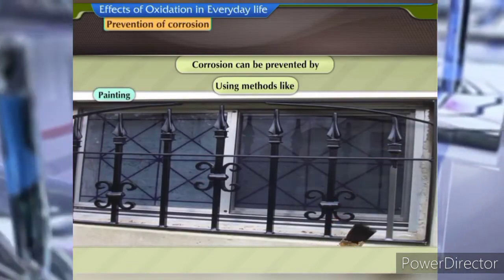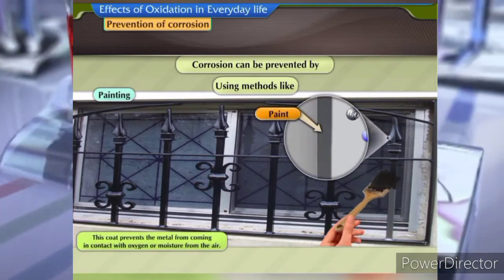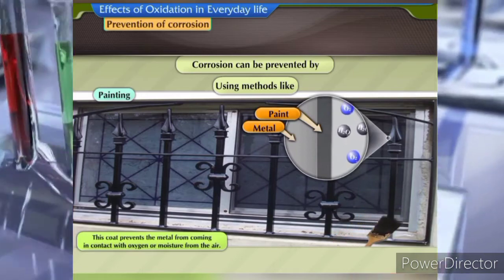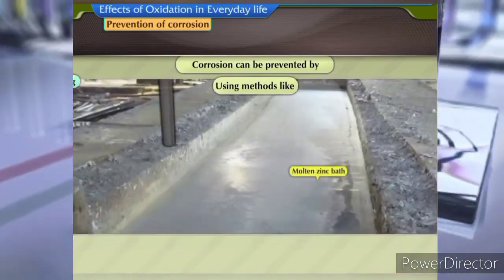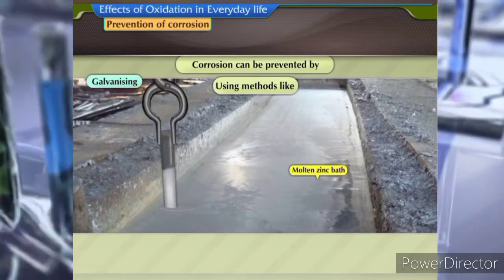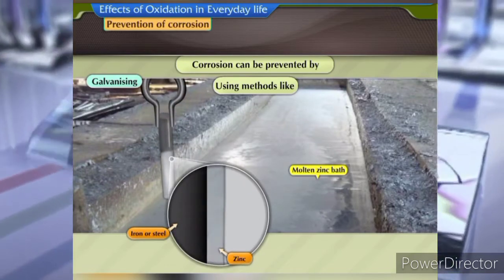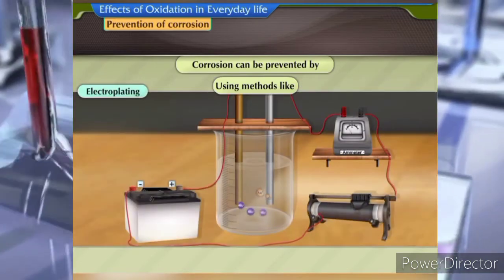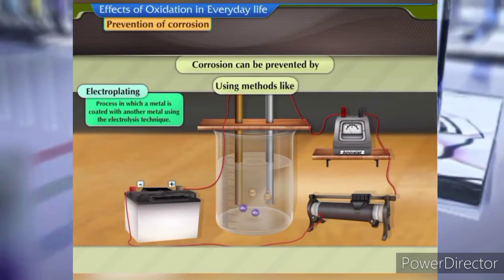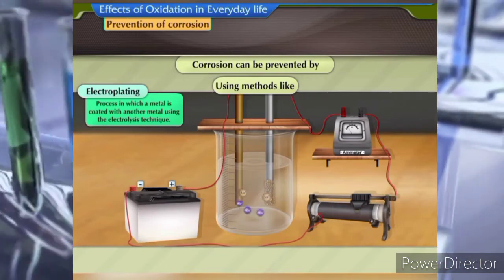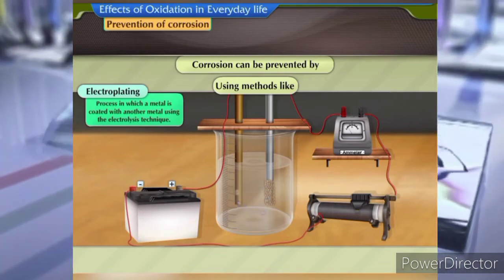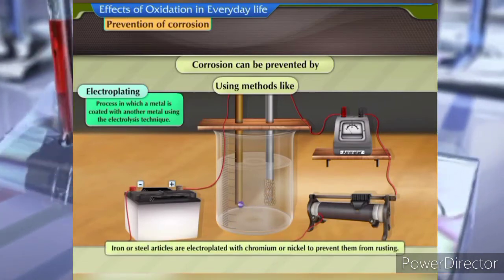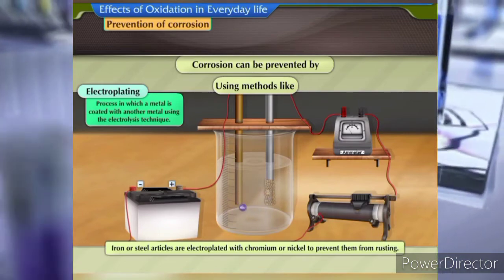Painting forms a protective coat on the metal surface. This coat prevents the metal from coming in contact with oxygen or moisture from the air. Galvanizing is a process of coating zinc on iron or steel to prevent it from corrosion. Electroplating is a process in which a metal is coated with another metal using the electrolysis technique. Iron or steel articles are electroplated with chromium or nickel to prevent them from rusting.